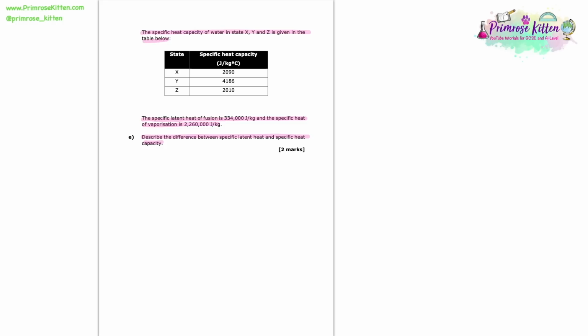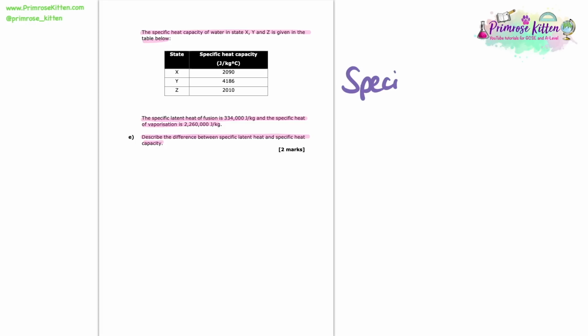2,260,000 joules per kilogram. Now this question simply asks us to describe the difference between specific latent heat and specific heat capacity. So to be able to do this, really we just need to state the definitions of each of them. So let's see if you remember those definitions. If you don't, then pause the video after I've written them down and make a note of them yourself so that you're not wasting any time and you've got them down and you can get learning them.